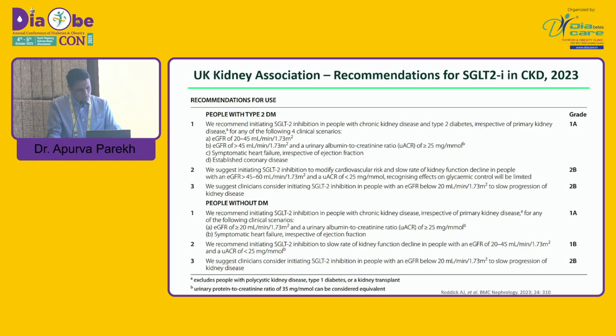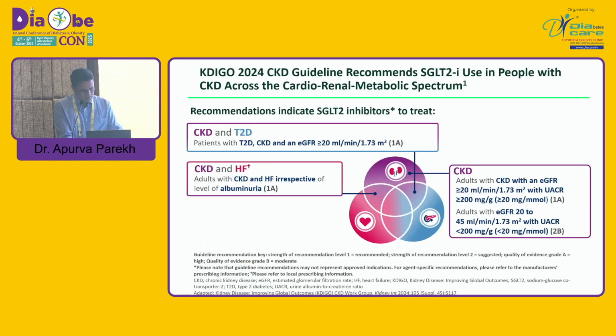Patients without diabetes have the same guidelines, except there is a strong evidence 1B for GFR 20 to 45 plus albumin creatinine ratio less than 25. So again, KDIGO has the same guidelines: all patients with CKD with GFR more than 20, albumin creatinine ratio more than 20, and with or without heart failure.